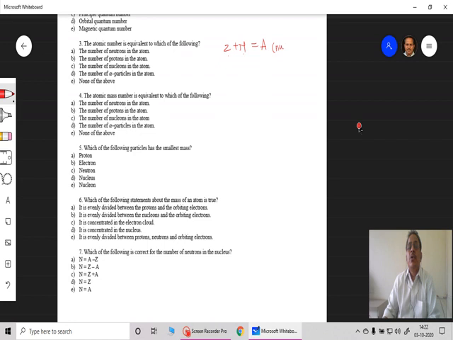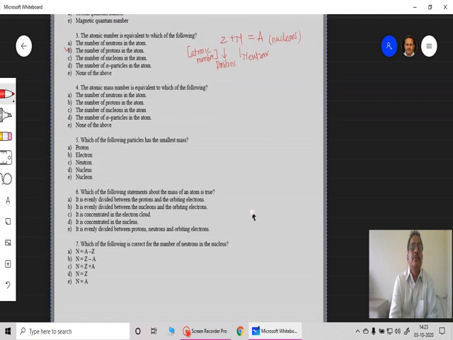So these are the nucleons, these are the number of neutrons, and these are the number of protons, as we say, and therefore this Z represents protons, or this is also called the atomic number. All these elements are placed in the periodic table on the basis of their atomic number. So this Z varies for each and every element, and therefore we can get its position fixed in the periodic table based upon this, and therefore atomic number is nothing but the number of protons in the atom. Hence B is the correct answer of this question number 3.